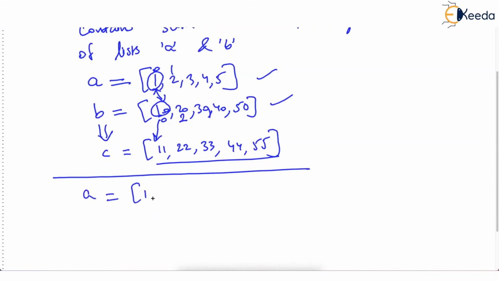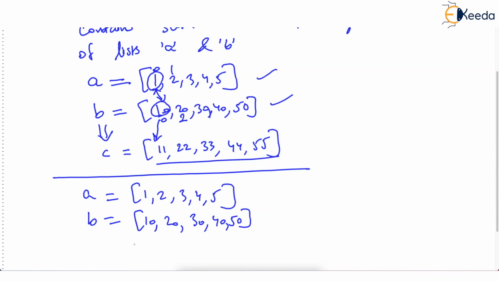A is equal to 1, 2, 3, 4, 5. B is equal to... I could have directly gone to Jupyter Notebook, but there is more fun in writing this first on an empty slate. These two are the lists. Now I say C, you will be a list, a new list, but you will be the result of mapping. Here goes the map function, and we are going to map the values from two lists A and B. So here there will be multiple lists given.